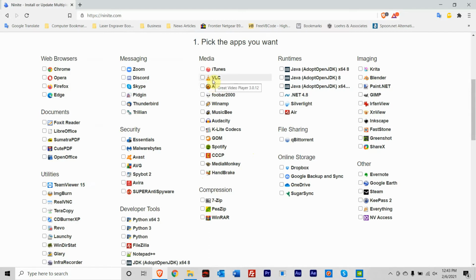VLC, very good. Plays all kinds of stuff that Windows Media Player will not play, or the app that of course Windows comes with that also has a player on it too. I think it's called Movie or something along those lines.